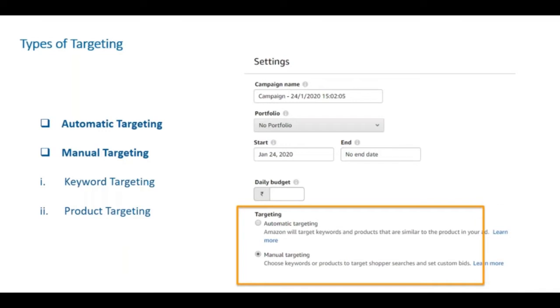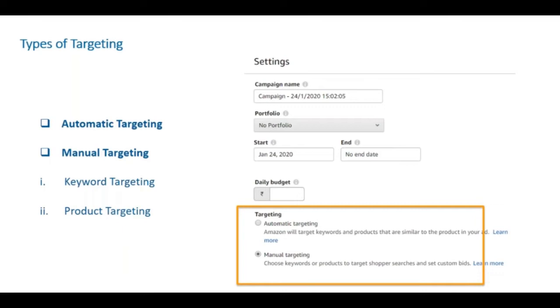For example, if I am searching for a red cotton sari, red cotton sari will be the customer search term, right? If you have added these terms in your campaign as your keywords, when the customer search term matches with the keywords in your campaign, your ad has a probability of coming up.